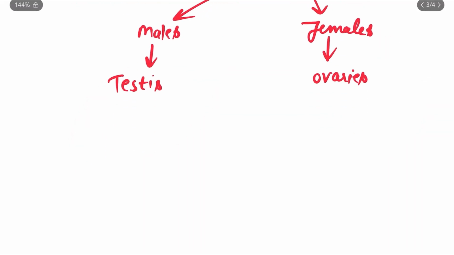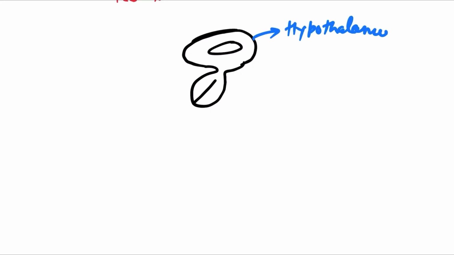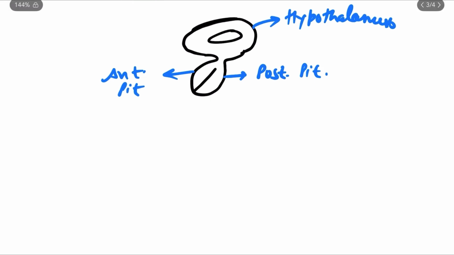Let's take an example so that it will be clear to you. You already know this is the hypothalamus, and below the hypothalamus we have which gland? Yes, you are right, the pituitary gland. Let me just mention one more time for you. This is the hypothalamus, very easy. This is the posterior pituitary, and this one is the anterior pituitary. Let's take an example of the human reproductive system, that is the male reproductive system. So here we have testis.